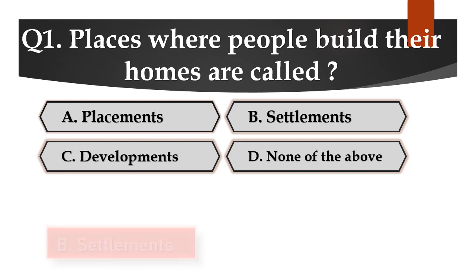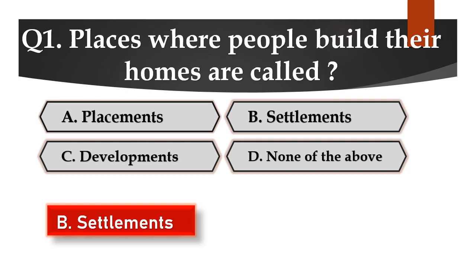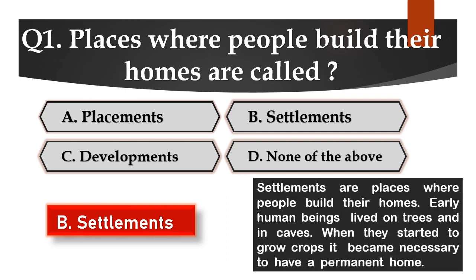Yes, the answer is B. Settlements. Settlements are places where people build their homes. Early human beings lived on trees and in caves. When they started to grow crops, it became necessary to have a permanent home.